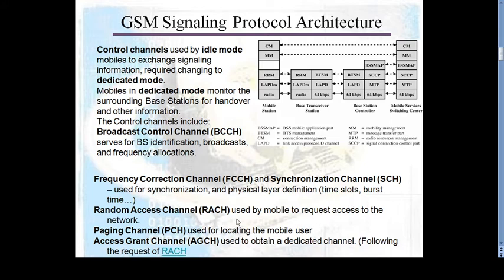Then random access channels are used by the mobile to request access to the network. The paging channel is used for locating the mobile user. The access grant channel is used to obtain a dedicated channel following a request on the random access channel. So these channels are supported by RR management.